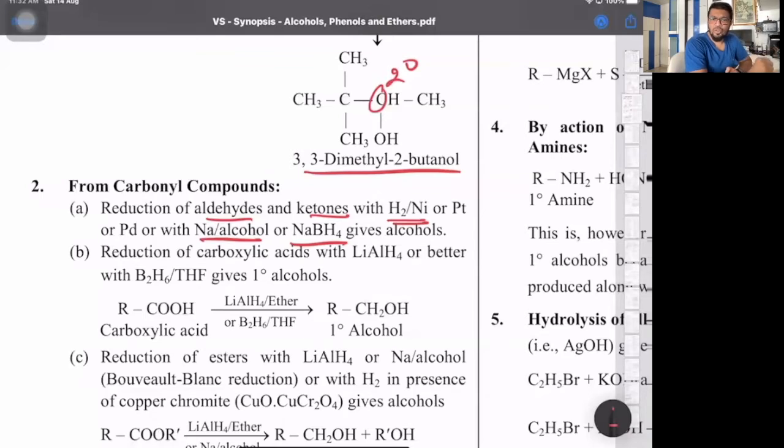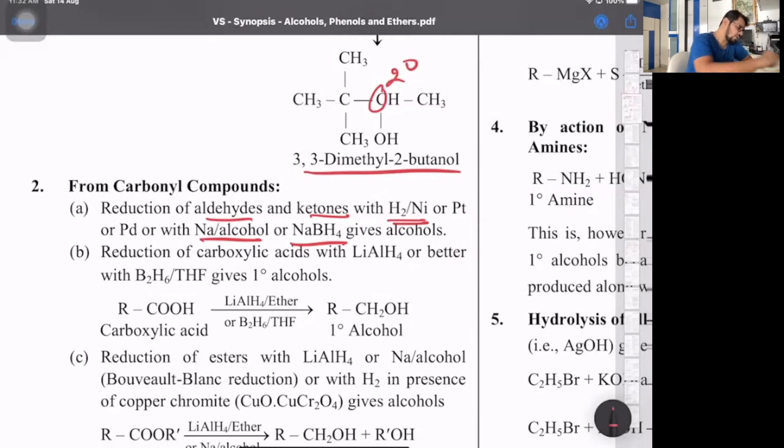Right. So if I talk about sodium borohydride, we have discussed sodium borohydride only reduces the carbonyl group. So if it is an aldehydic group, aldehydes can be reduced to primary alcohol. Ketones can be reduced to secondary alcohol. That is one. So that is basically what we call reduction of carbonyl compounds. Important. So once again, aldehydes on reduction give primary alcohol, ketones on reduction will give us nothing but secondary alcohols. Tertiary alcohols cannot be prepared by reduction of carbonyl compounds.